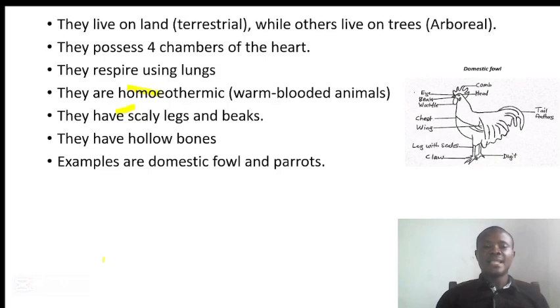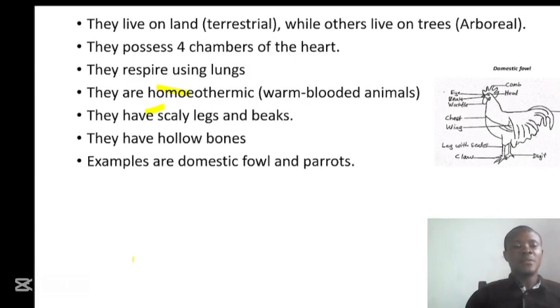The tenth is that they have scaly legs. If you observe their legs, they have scales on them. And the 11th characteristic that we have here is that they have hollow bones. Just like I said, they have hollow bones which further reduce their weight. They do not have compact bone as we have in mammals.